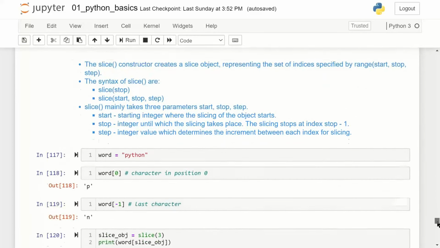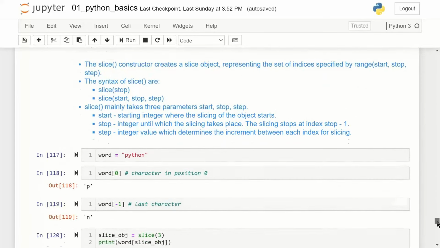Casting is a concept where you convert a data type from one format to another. So let's quickly understand it here. A is equal to 10, B is equal to 20.